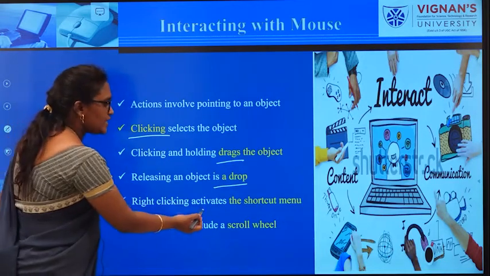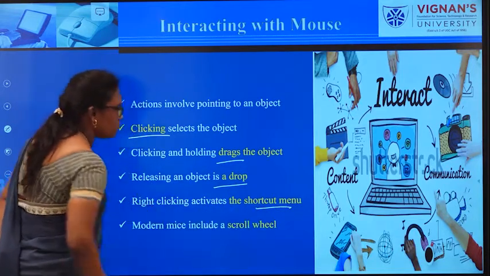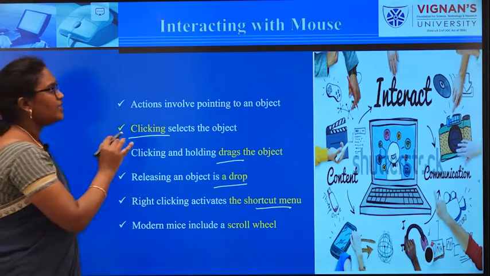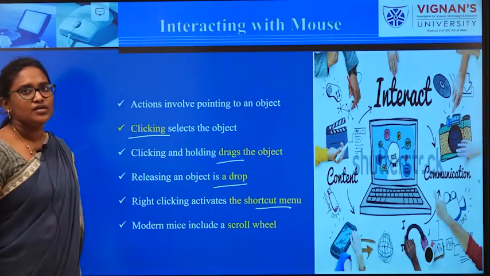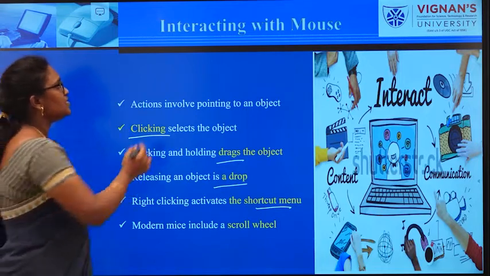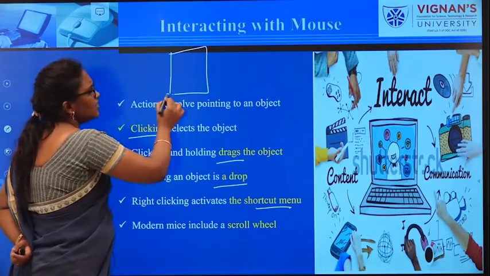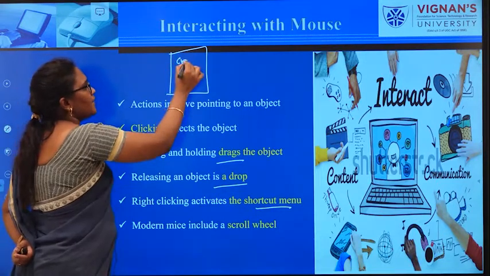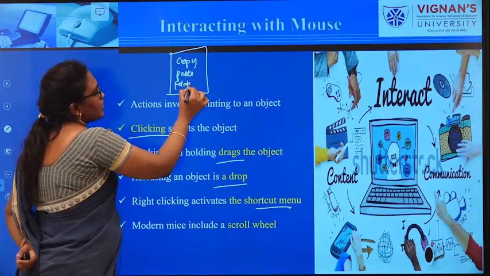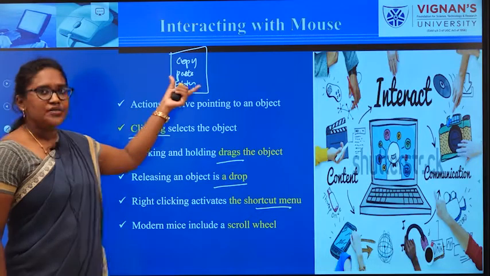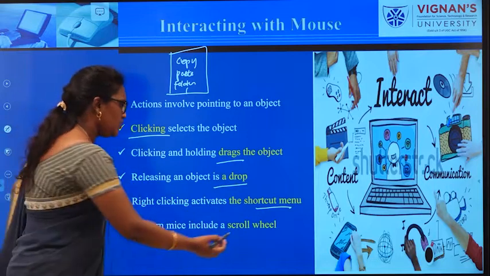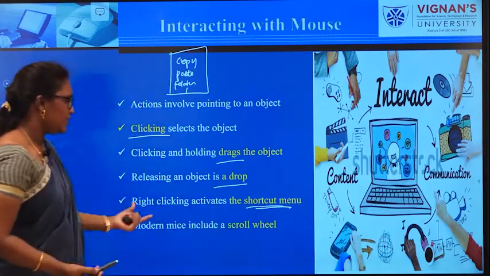Next one is right click, which activates the shortcut menu. What is the meaning of a shortcut menu? If you go to an empty screen and simply right click on the mouse, you can see a list on the screen such as copy, paste, folder and so on. So in order to activate the shortcuts and give the shortcut menu, we right click.